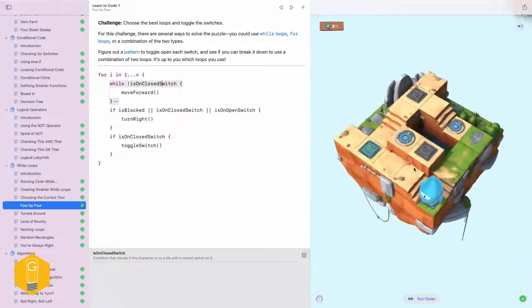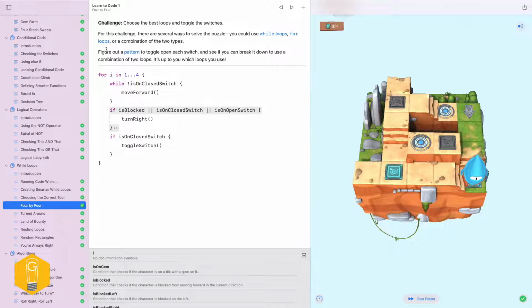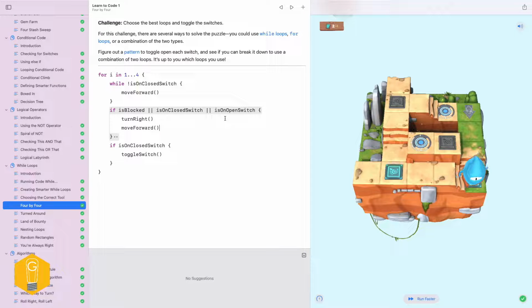This one. While I'm not on a closed switch. So anytime I'm on a switch, I'm going to turn. And I could cheat and I could say move forward to move me off of that. But then I'm going to end up with some extra movements at the end, I think. Let's look and see. That may be the cleanest solution, is just move us off of that switch. Oh, nope, that didn't do it.